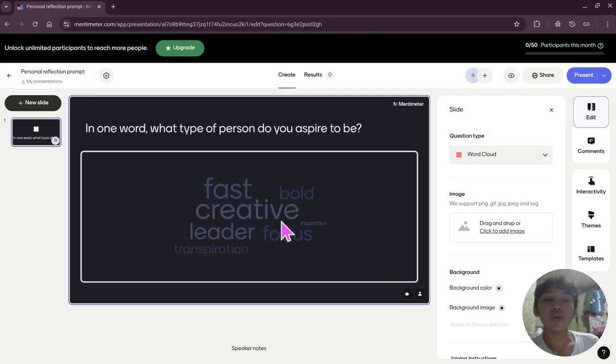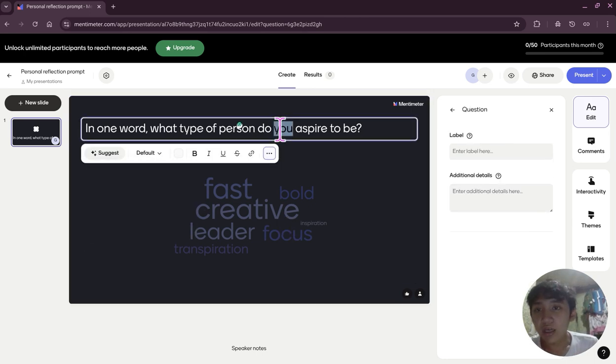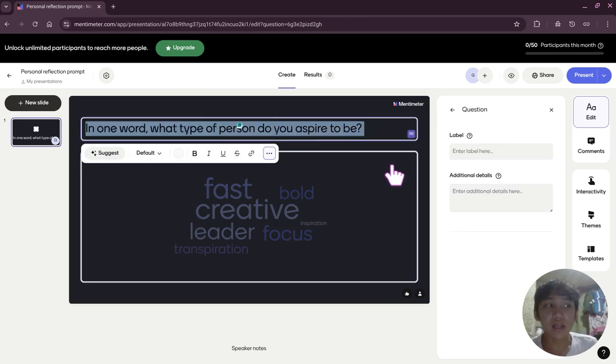You can use Mentimeter, as I mentioned earlier, to create short activities or icebreakers. For example, I have a short icebreaker for after Christmas break.